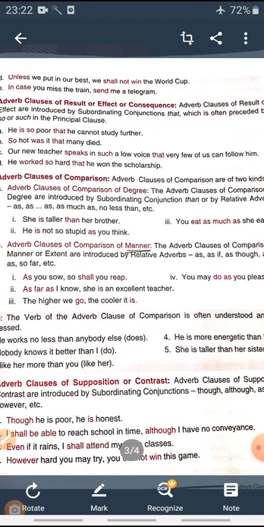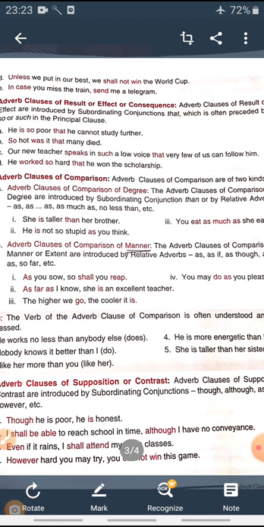So hot was it that many died. Many died because of hot weather, right? So it is the result, or adverb clause of result. Our new teacher speaks in such a low voice that very few of us can follow him. So, adverb clause of effect, result, or consequence. I hope it is clear to you, which indicates the result of the given status of the subject, right?